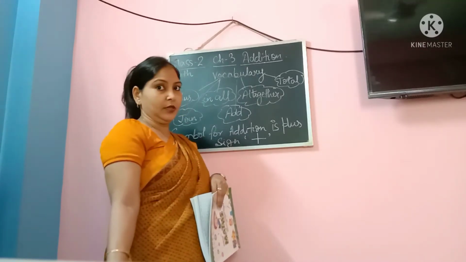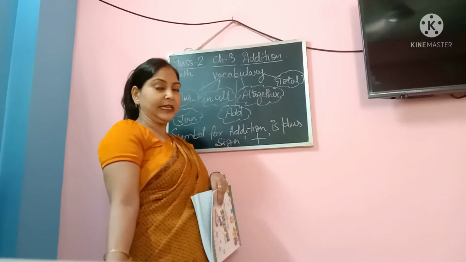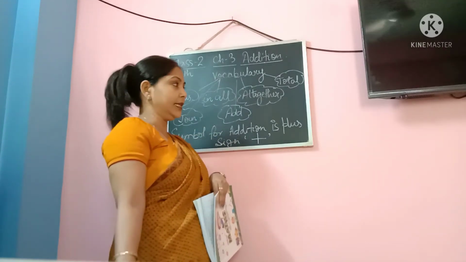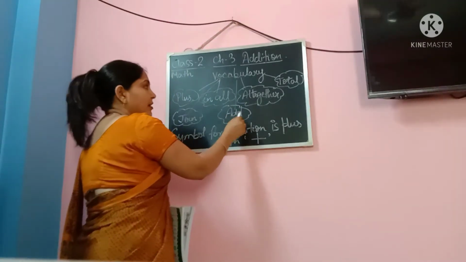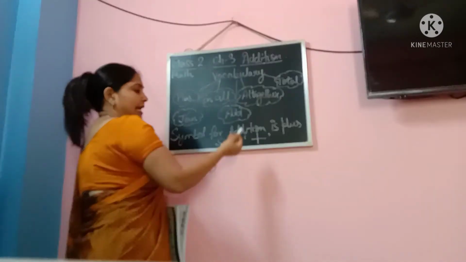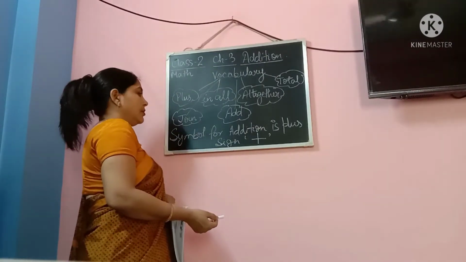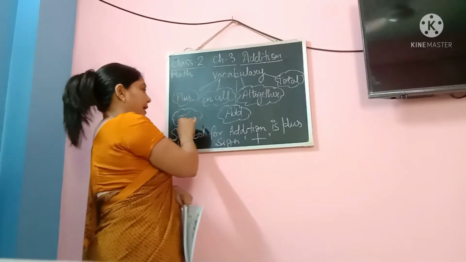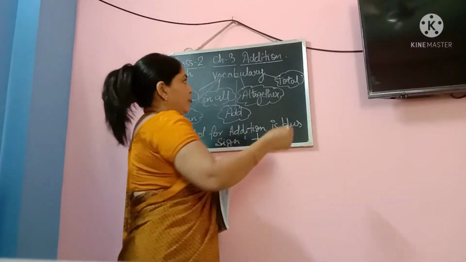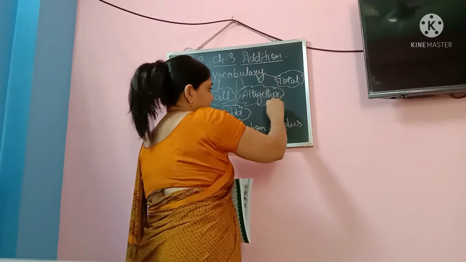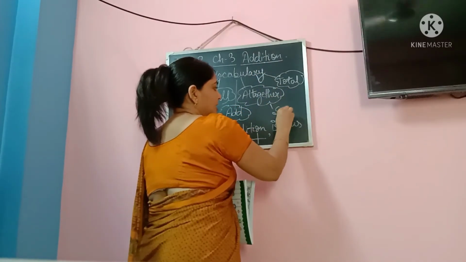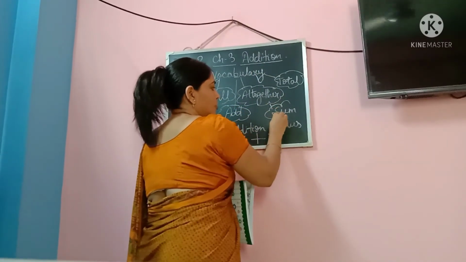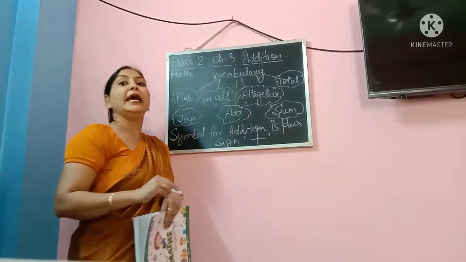Then total. Even total says that we are supposed to do addition. After that, add. With the word addition, add is coming. This is also telling us to add the numbers. Then join. Then there is one more term which I have missed out here, that is sum. You can write SUM, sum. This is also one of the vocabulary of addition.